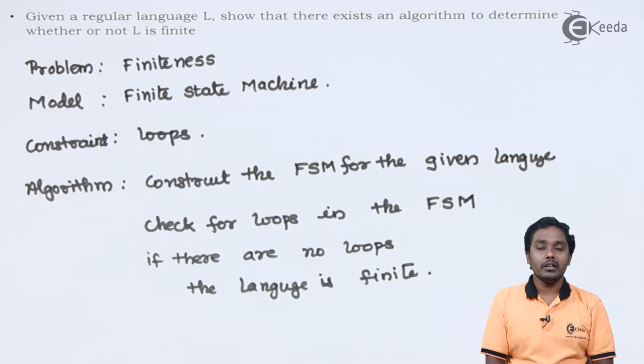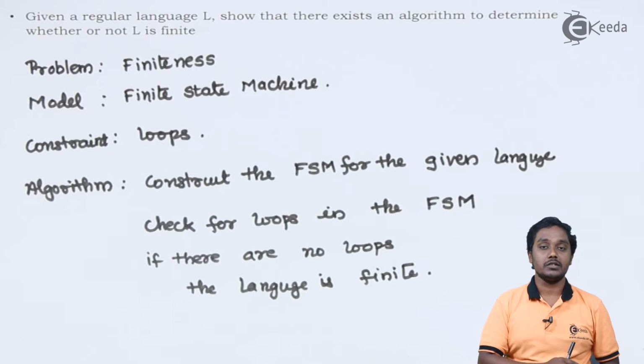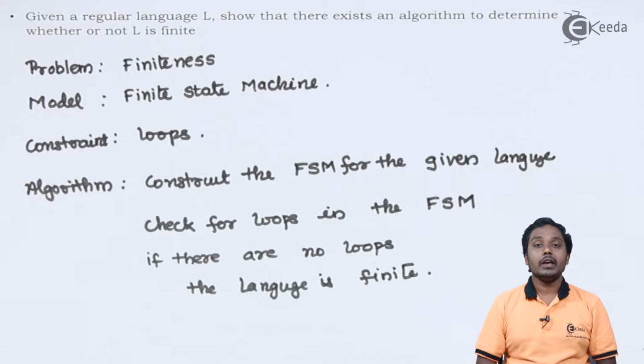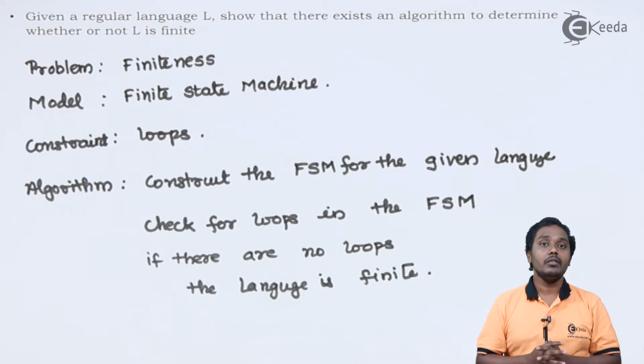We have to construct an FSM, that is finite state machine, or a DFA, and we will try to find out if there is any loop between the path of initial state to final state. If there is any such loop in between a path from initial state to final state, we can argue that the given language is infinite. If there are no such paths, we can say that this particular language is finite.